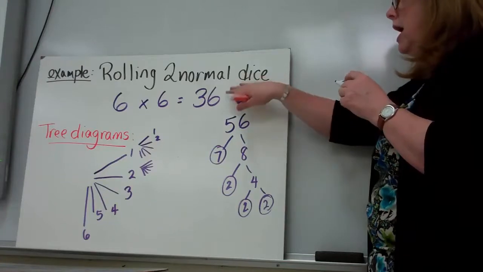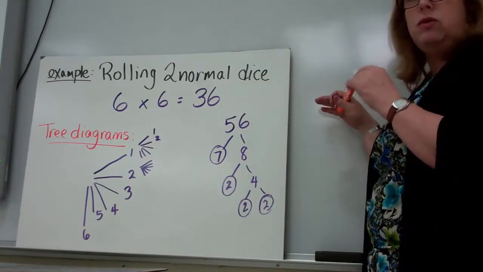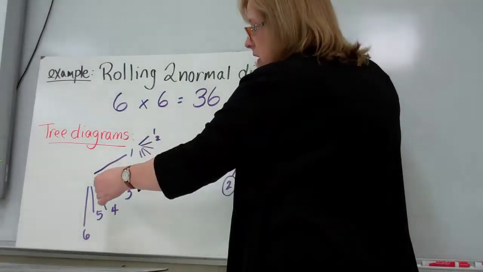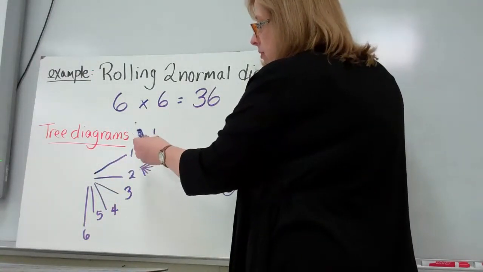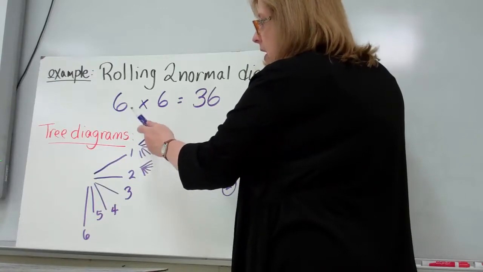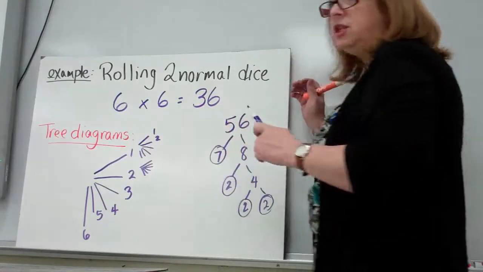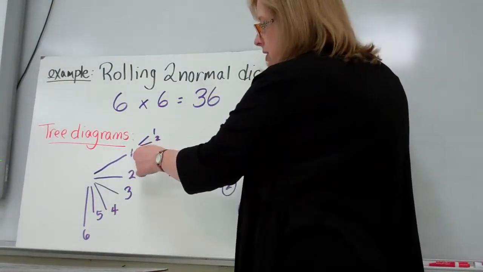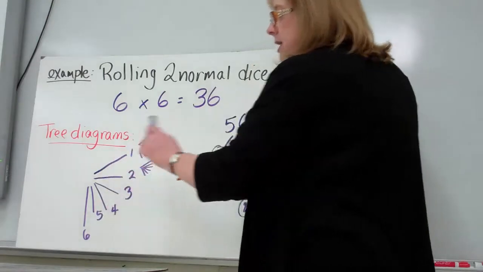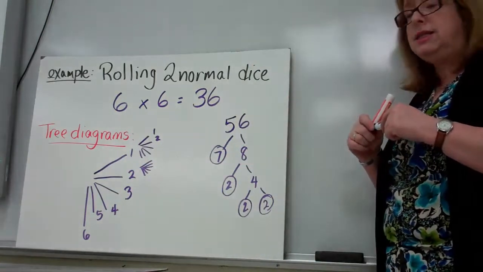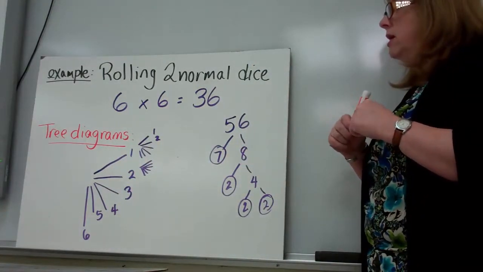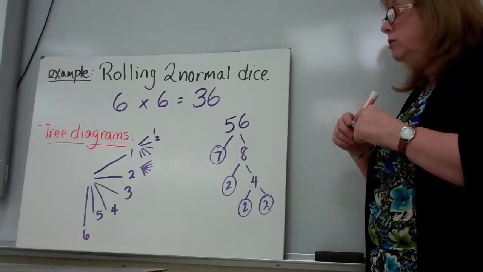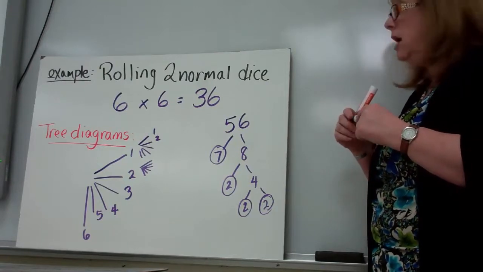Sometimes if you're not sure how to figure it out, you don't always have to draw the whole tree diagram. Sometimes just by starting it off and then doing another layer, it helps me see that, oh look, on every number I have 6 possibilities. And so I don't actually have to finish it. I just know 6 and 6 and 6 and 6 and 6 and 6. And so I have a total of 36. That way we can sometimes use them without drawing the complete thing. One of the things we are going to do is draw complete tree diagrams.